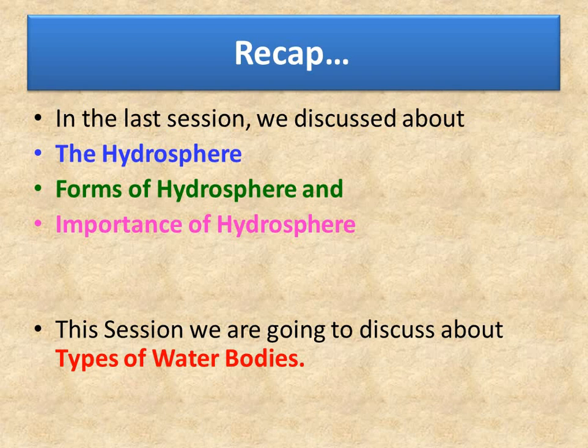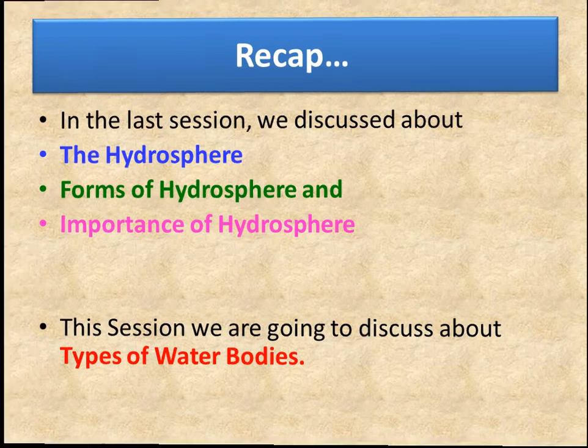We learned the importance of hydrosphere. That is, we need water to carry out all the activities in our day-to-day life. We need water to drink, to take bath, cook food. Not only humans, animals and plants also need water for their survival. If there is no water, the clouds would not be formed and there would be no rain. So, the hydrosphere forms an important part of the atmosphere. In this session, children, we will learn about the types of water bodies.